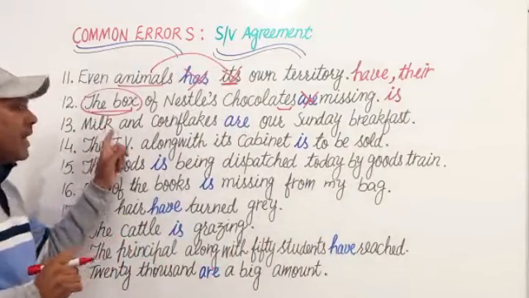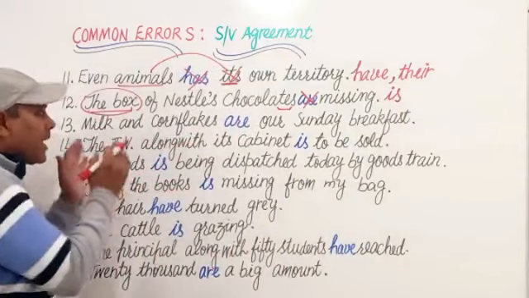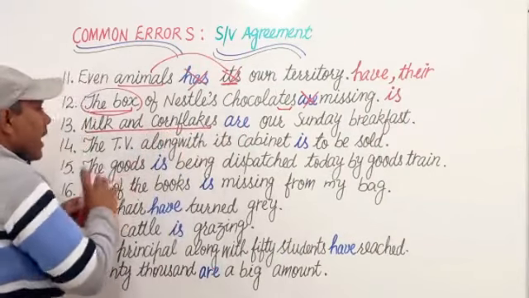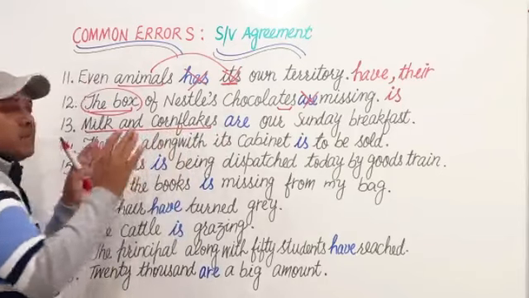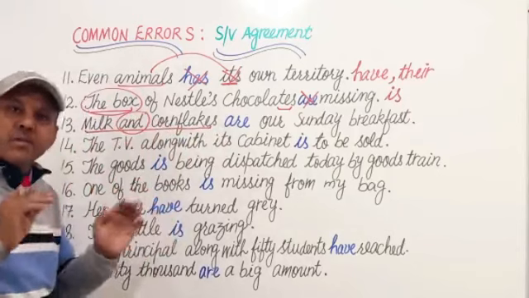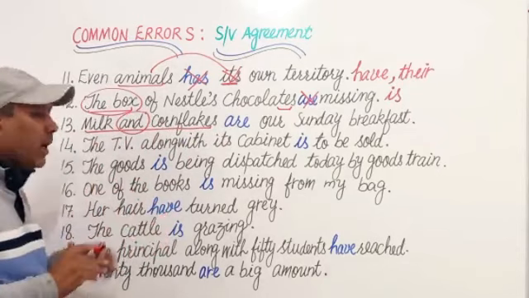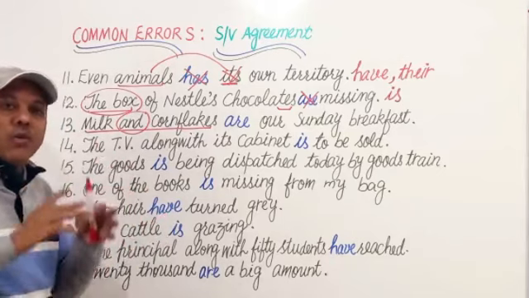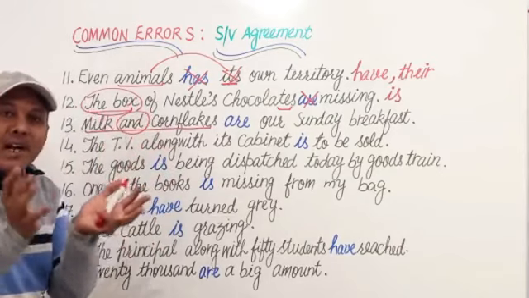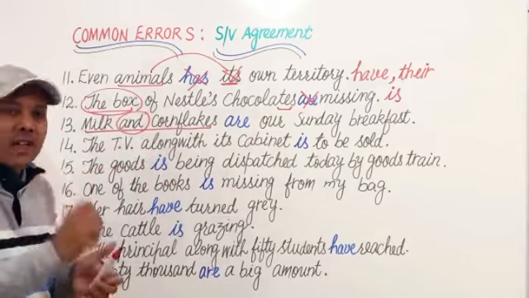Next is milk and cornflakes are a Sunday breakfast. Milk and cornflakes. Here these are two nouns. One is singular and the other one is plural joined with and. It should become plural subject, a plural subject as we have discussed already. But this is not plural. Why? Because milk and cornflakes has become a single unit, has become a breakfast.